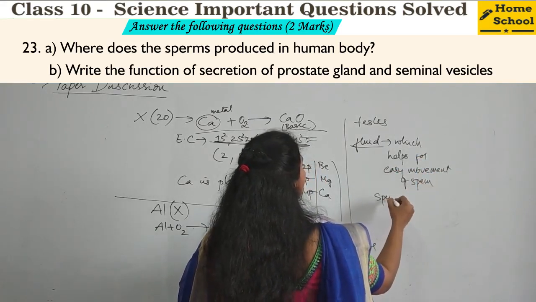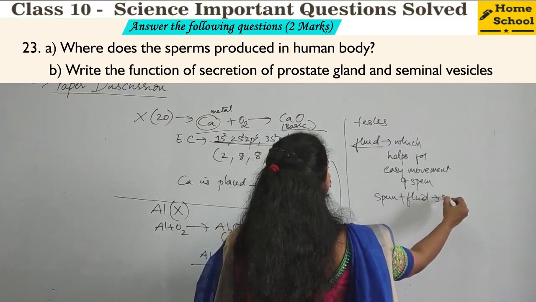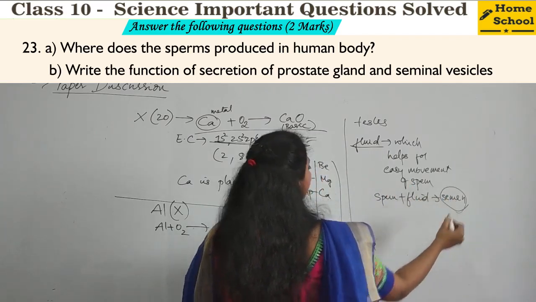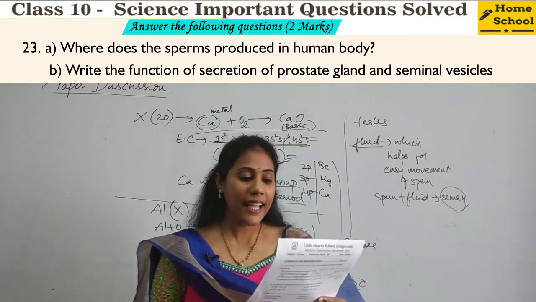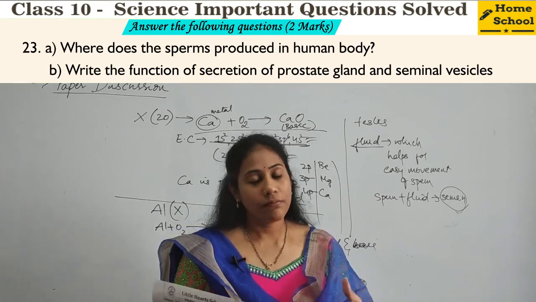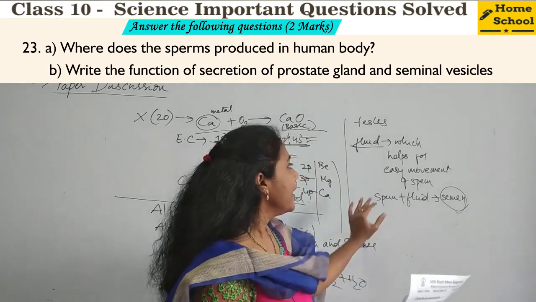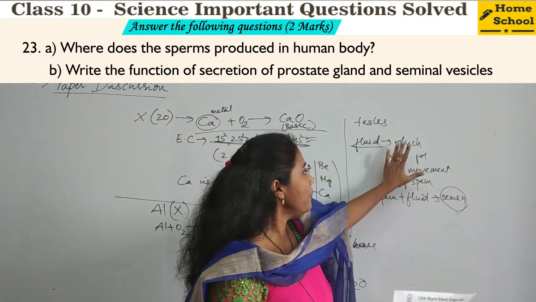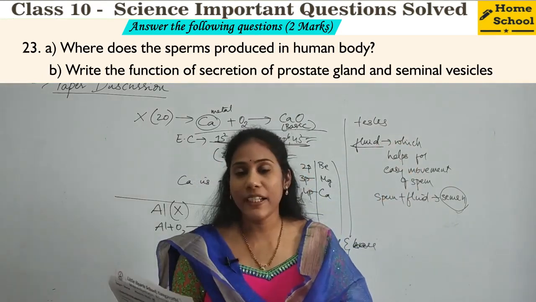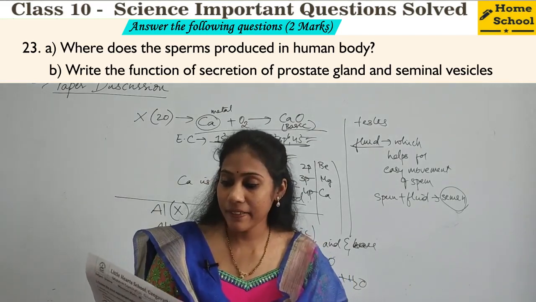So sperm plus this fluid itself we call semen. So the prostate gland and seminal vesicles actually secrete what fluid, guys? They secrete a fluid, and what is the use of that fluid? It helps for the easy movement of sperm, and sperm plus that fluid is called semen, right?